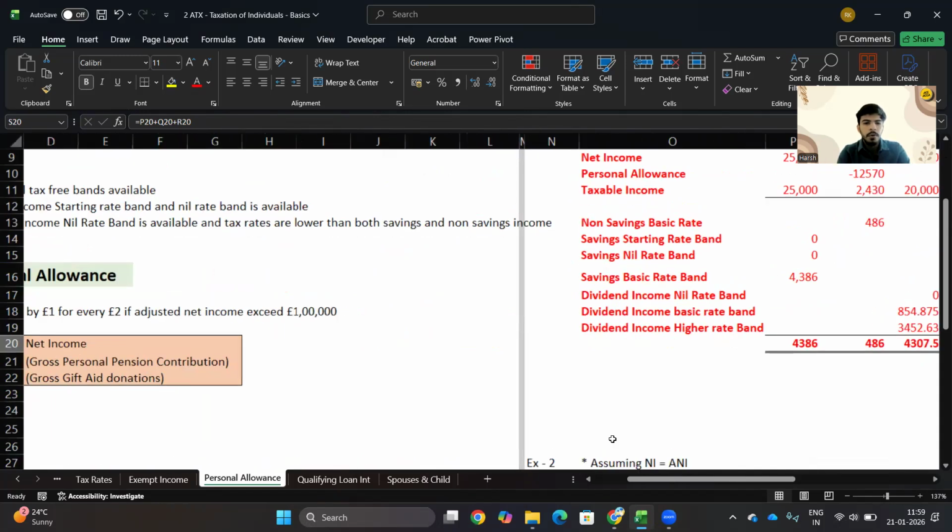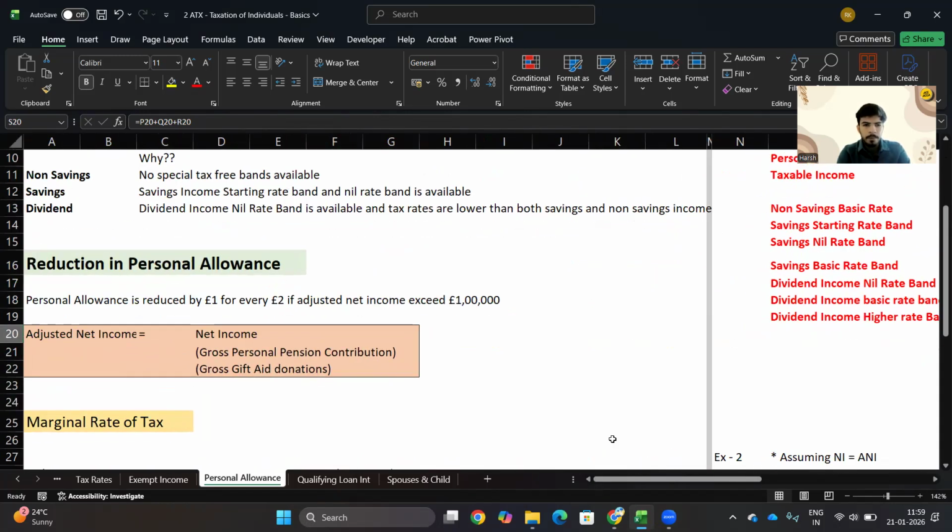Now let's move on to another thing, that is reduction in personal allowance. In the last video, we saw a person had an income of £160,000, and we did not deduct the personal allowance from it. This concept is the reason behind it.